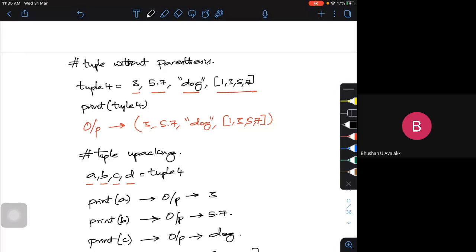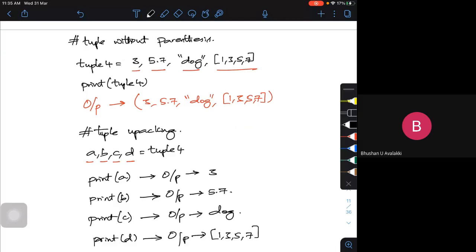If you want to check what type it is, you can check the corresponding type of your particular tuple 4 or 5, whatever it may be. You will get what type of class it is, whether it is a string class or a tuple class.